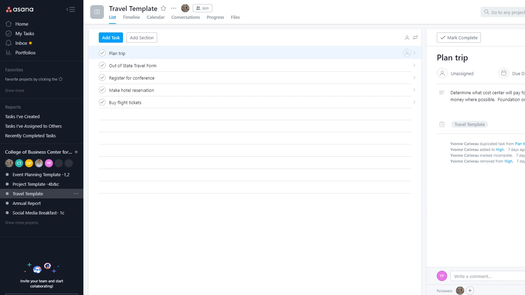The good thing about Asana, especially with this template, is that you can use it multiple times. Once you create a template, you can use it for different situations or different scenarios. In this case, this is a travel template, so I can use it for several trips. So whenever I am going for a trip, I'll just use this template, and once I complete any portion, I will click mark as complete, and this is going to show on my calendar as complete.